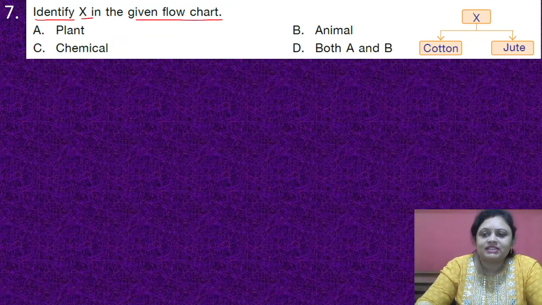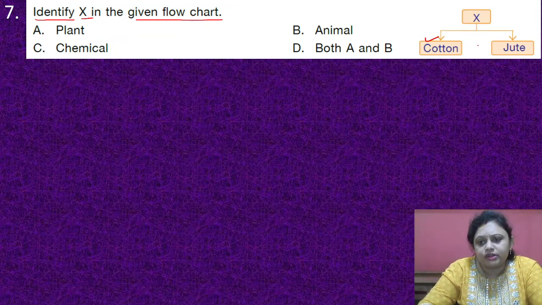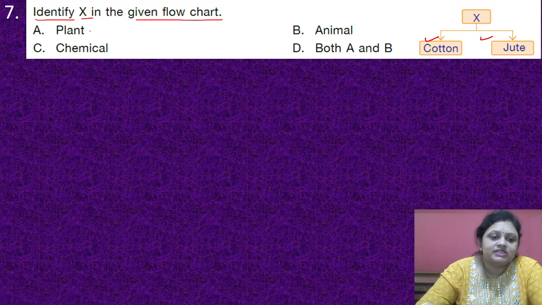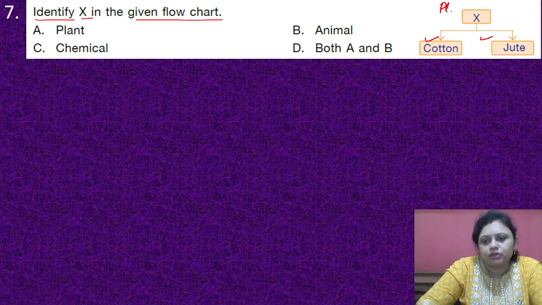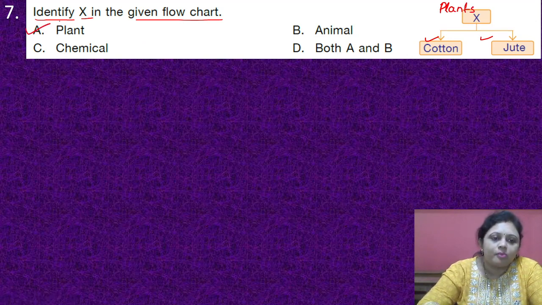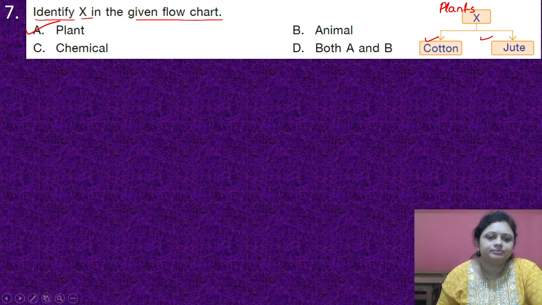Coming to the next question, identify X in the given flow chart. Here a flow chart is there, X, and under X cotton and jute are there. The options are A, plant, B, animal, C, chemical, D, both A and B. We know that cotton and jute both are plants, right? So what will be X? It is option A, that is plant.